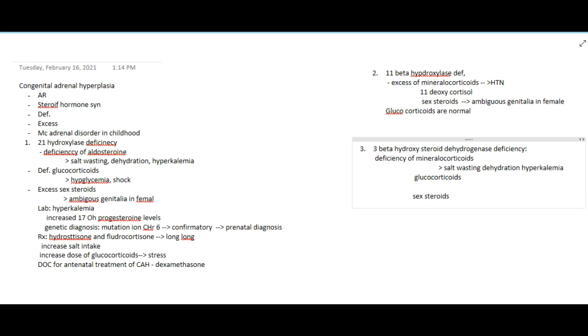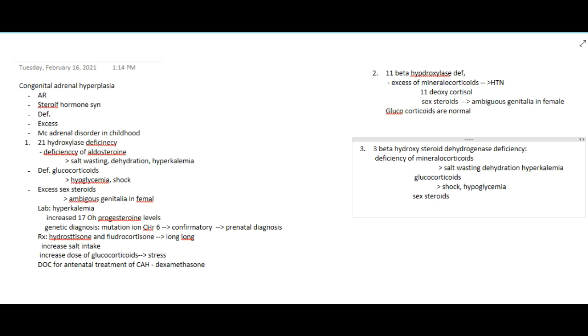Whenever there is deficiency of glucocorticoids, the fight and flight response does not occur, and there will be shock and also hypoglycemia, because glucocorticoids are responsible for regulation of gluconeogenesis, glycogenolysis and glycogenesis, everything related to carbohydrate metabolism.